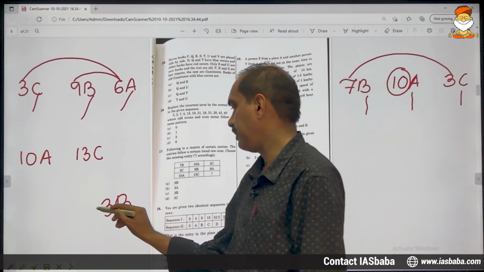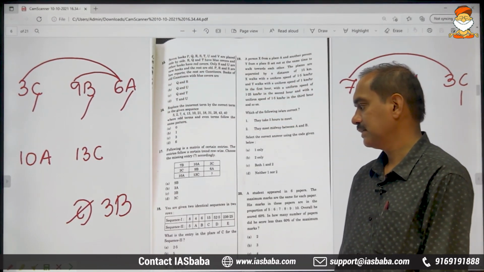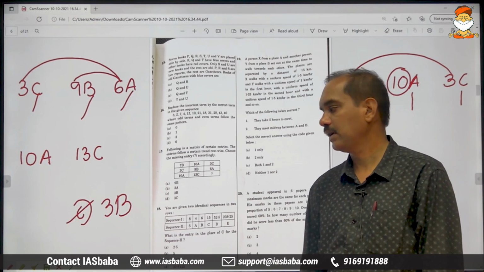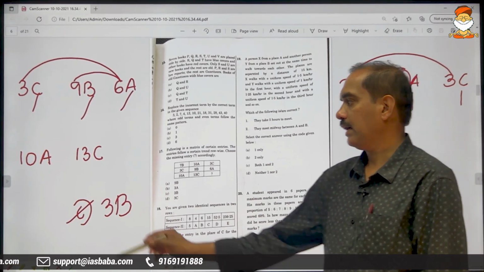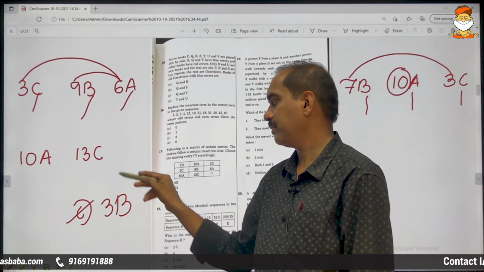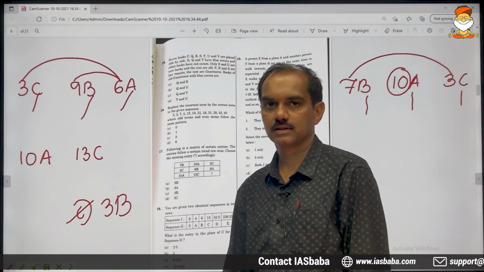Therefore, 3B must be the missing term, and that is in the third option. 3B is the final answer.